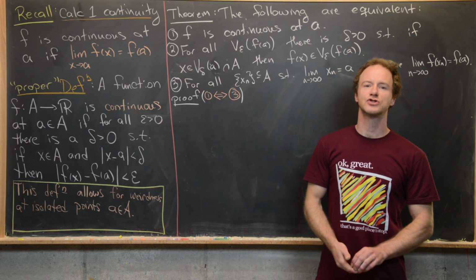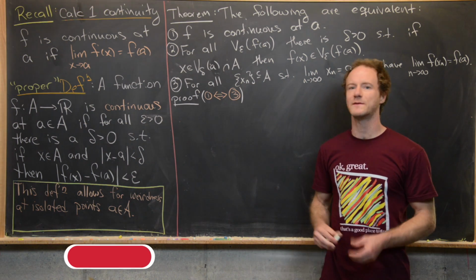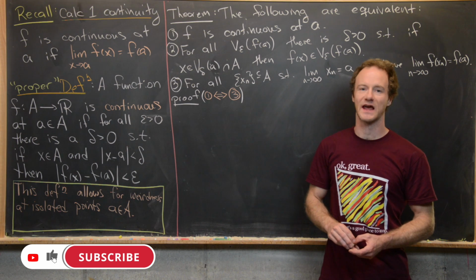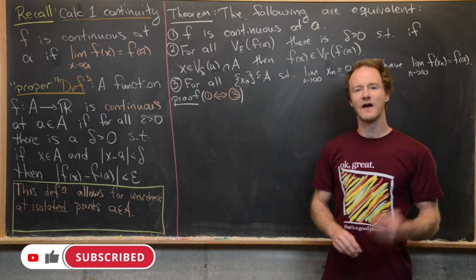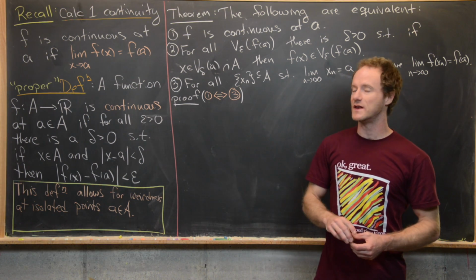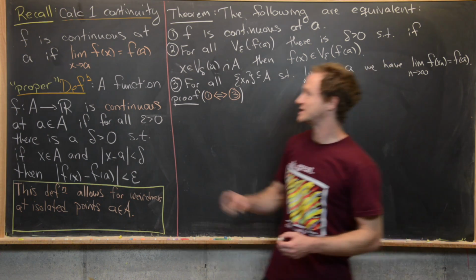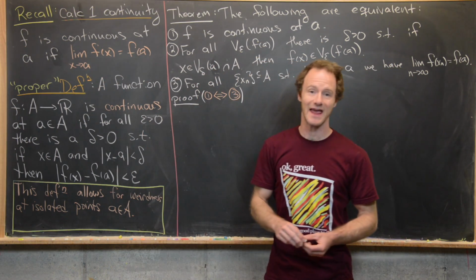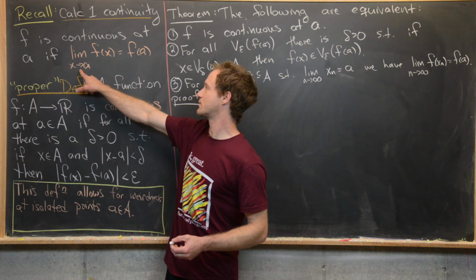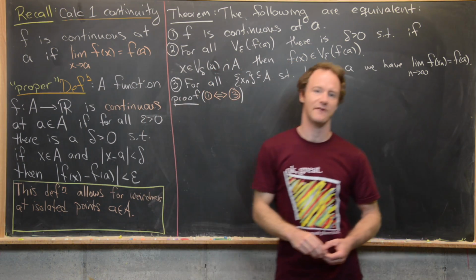Here we're going to look at the notion of a continuous function, or what it means for a function to be continuous at a point a. So I first want to recall the Calculus 1 definition of continuity, which says f is continuous at a if the limit as x approaches a of f(x) equals f(a).